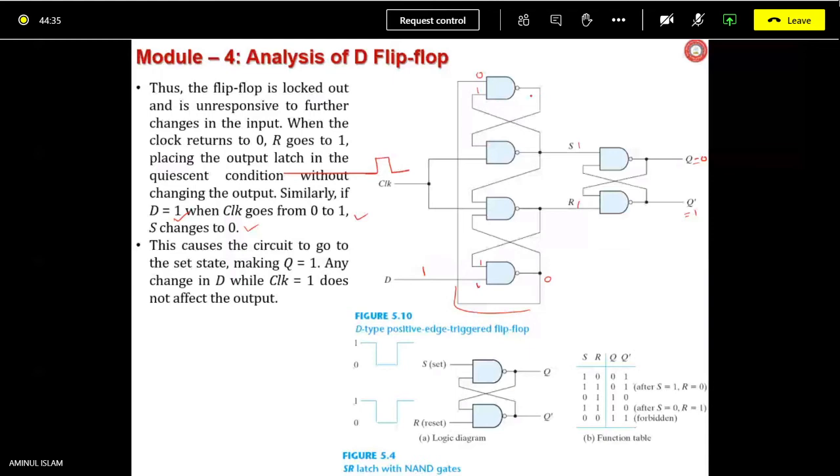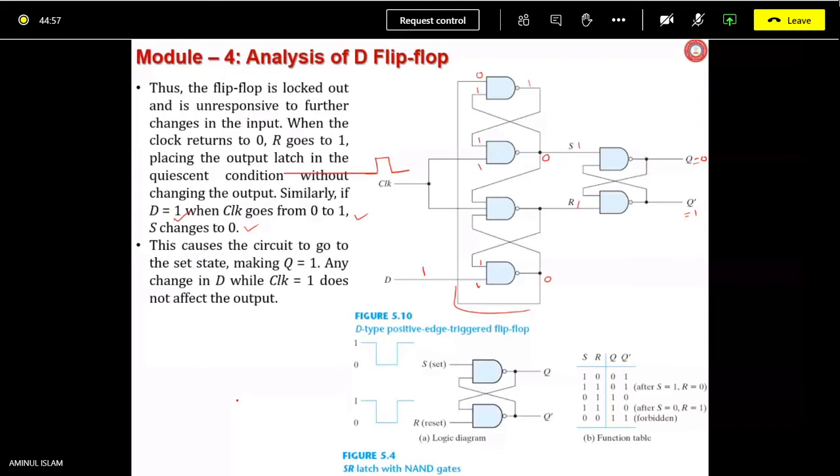Now what will be the output of this one? 1, 1, 1. This 1 and 1 going to be making what? 0. This is 0. So whatever the author is telling is correct. Okay, so I hope you understood this.